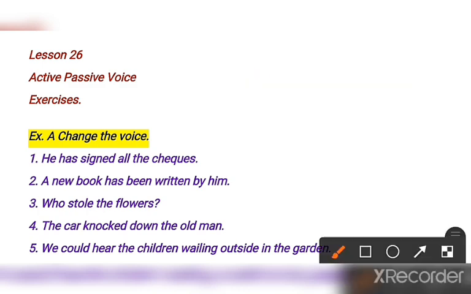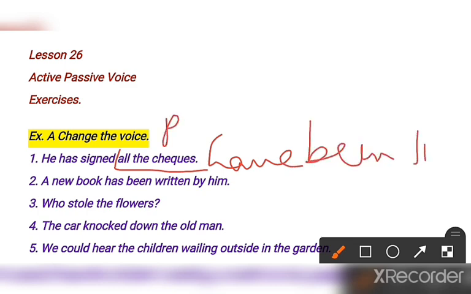So the answer will be: all the checks have been signed by him. Checks is plural, so have been, and he becomes him. I will give you all the answers below, don't worry. This sentence is just for your understanding.